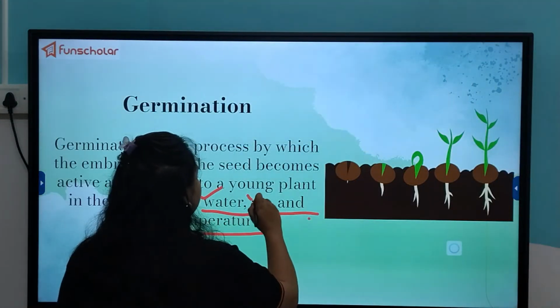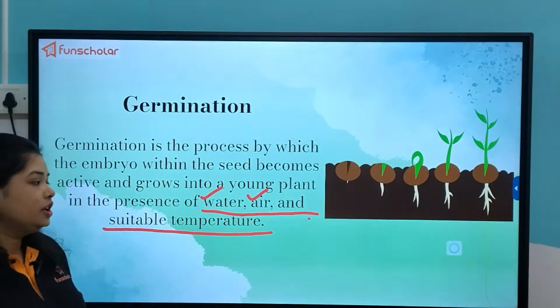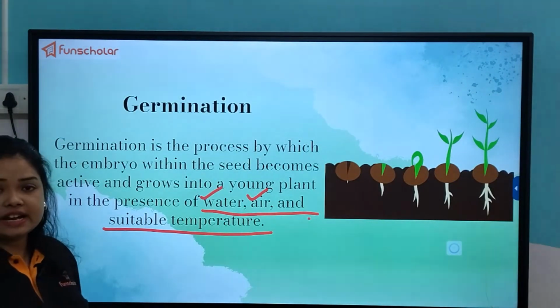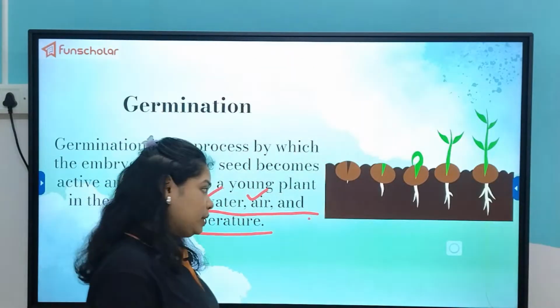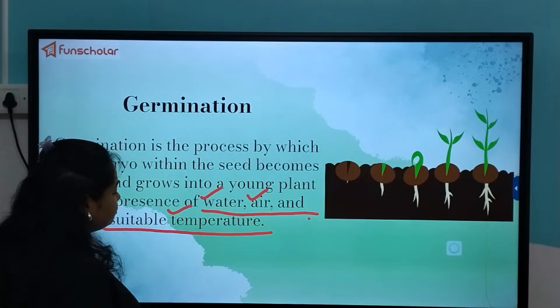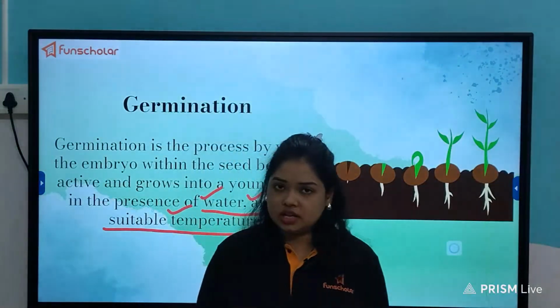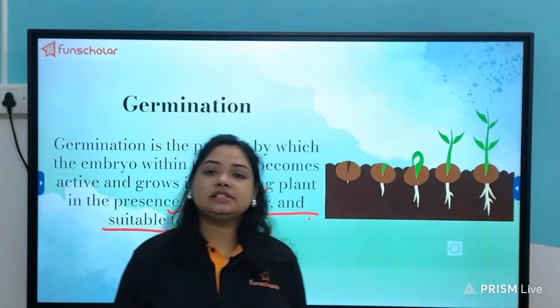Then we have got air, from which it will get the carbon dioxide and oxygen for photosynthesis and respiration respectively, and the suitable temperature. And this suitable temperature varies from one seed type to another, because it depends.